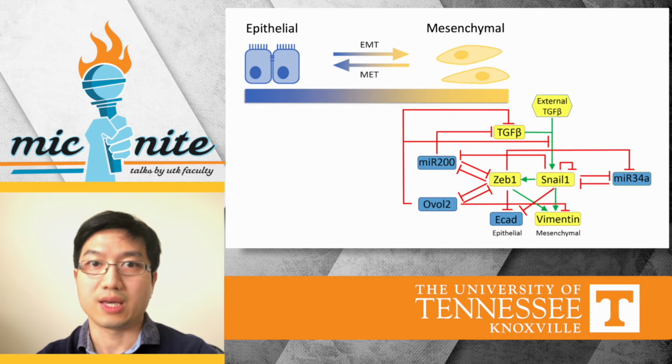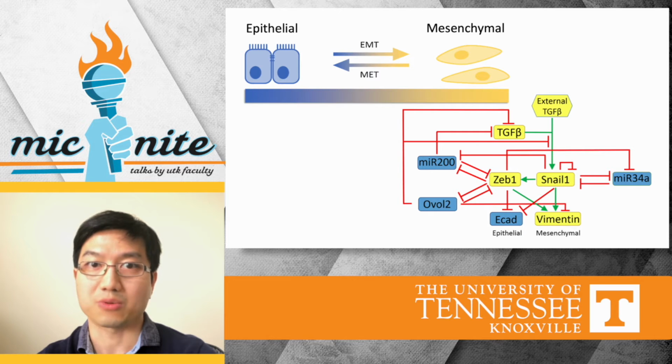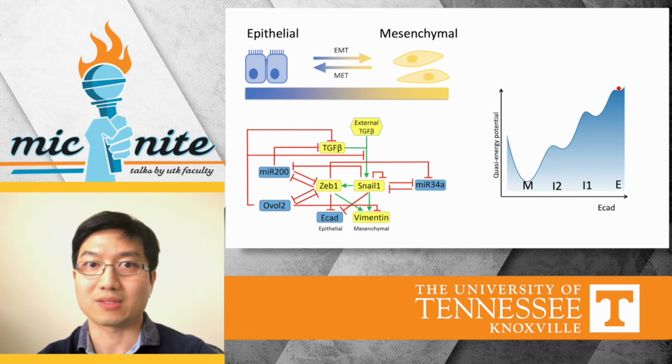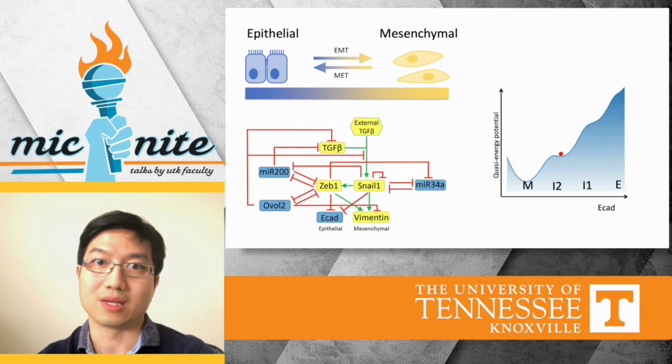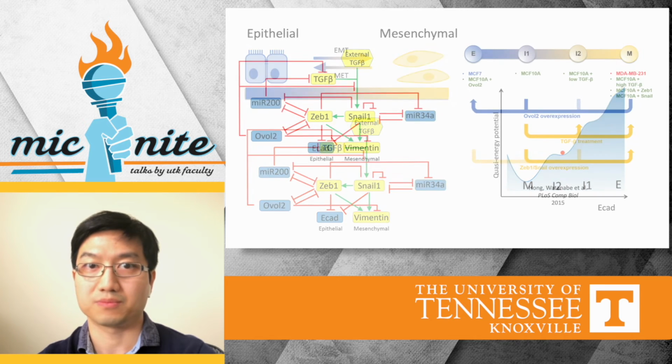Shown here is a core EMT network. Blue icons are epithelial genes, yellow icons are mesenchymal genes, red arrows are inhibitions, green arrows are activations. With a mathematical model describing this complex network, we predicted that there exist multiple intermediate EMT states between the terminal M and E states. And these intermediate states can be stable. With a human mammary epithelial cell line, we verified the predictions from the model.